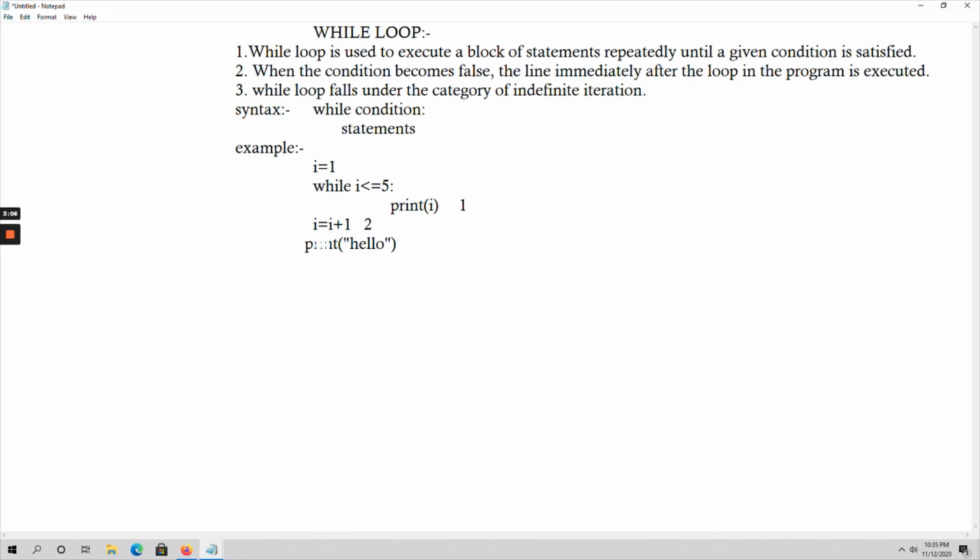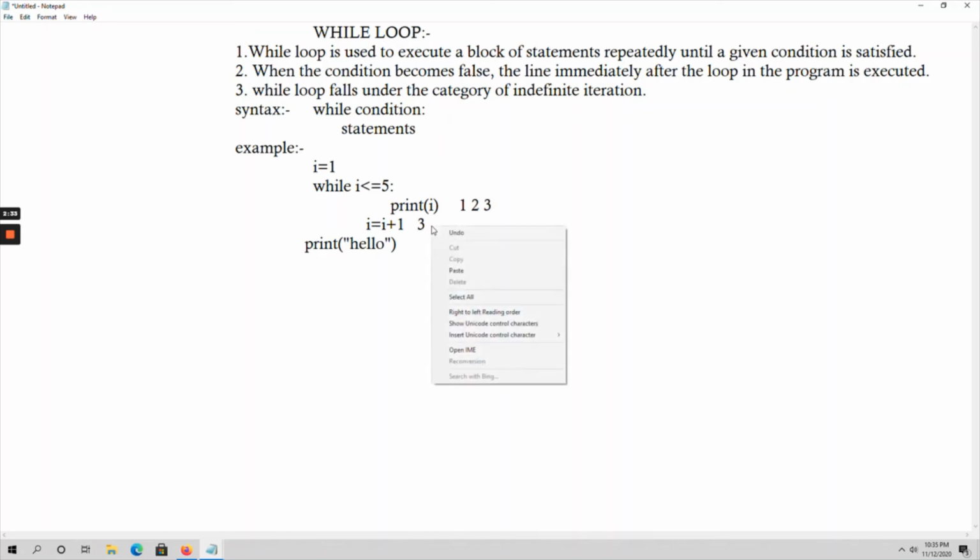So again, i becomes 2 now. It will check while 2 is less than or equal to 5, it will check the condition. Yes, the condition is true. So again the value 2 is printed on the output screen. Now i equal to i plus 1 means 2 plus 1, i becomes 3. Again it will check the condition, 3 is less than or equal to 5, the condition is true, print the value of i, that is 3 is printed on the output screen.